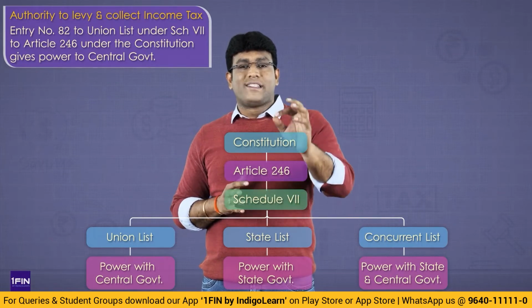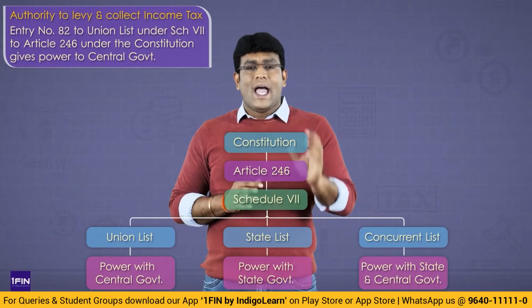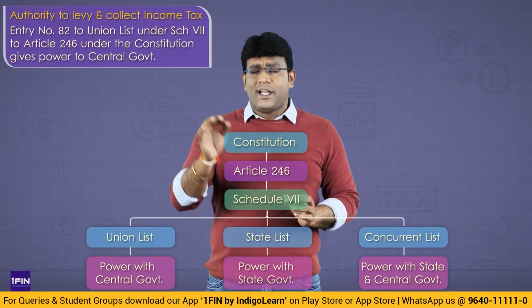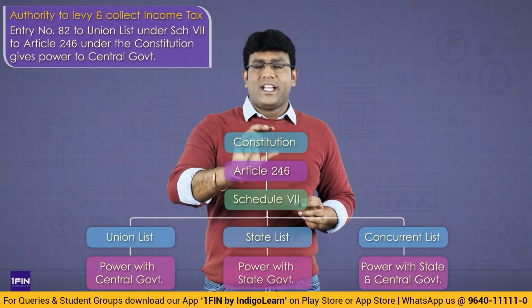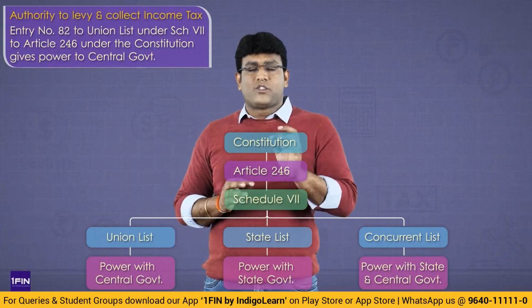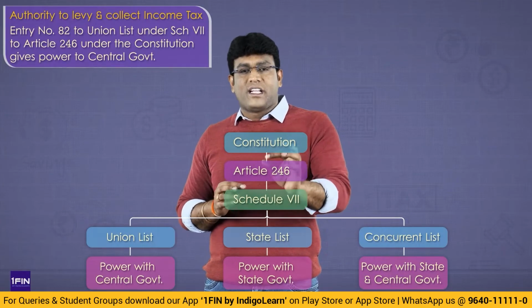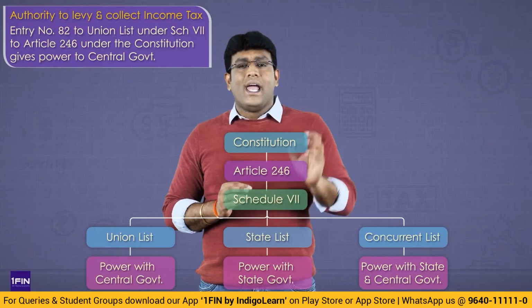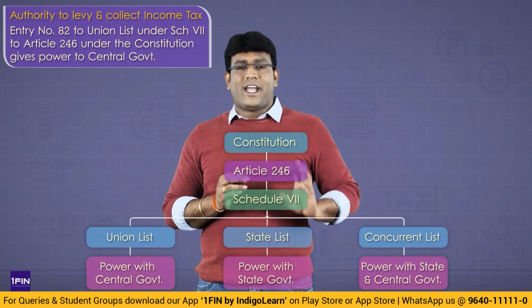So constitution in 7th schedule to article 246, how many lists they have given, my dear friends? 3 lists are given: union list, state list, concurrent list. Union list contains those matters on which power is there exclusively with central government. State list exclusive with state government. Concurrent list both central and state government.